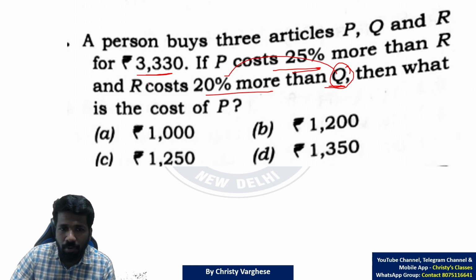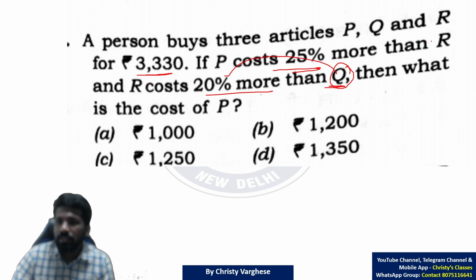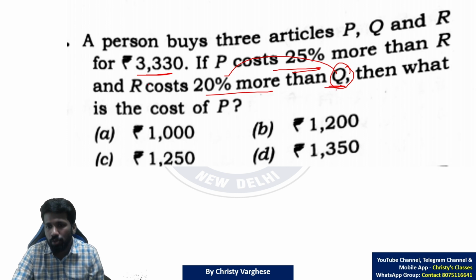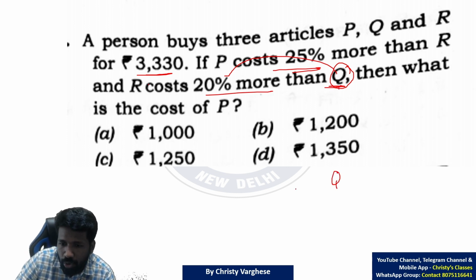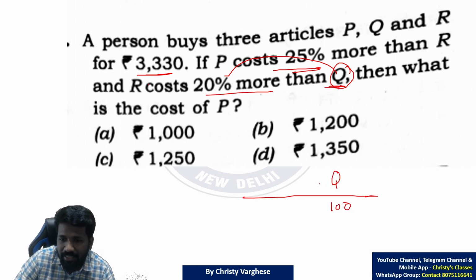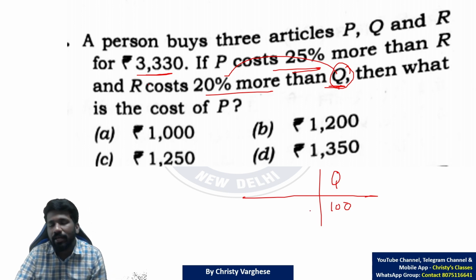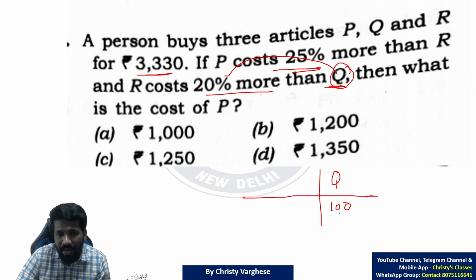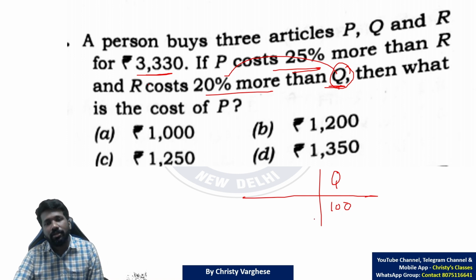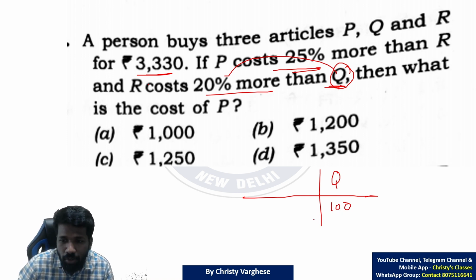Q 20% more is R. That R's 25% more is P. So you have to start from Q. So let Q be 100. That is an example I am taking because percentages of 100 can be calculated easily. Again, that is a random example that is not correct with respect to the original value, but we can make it right. That is a good thing.